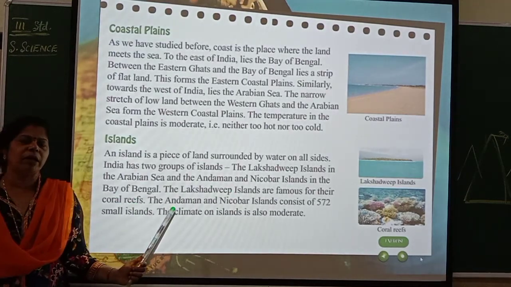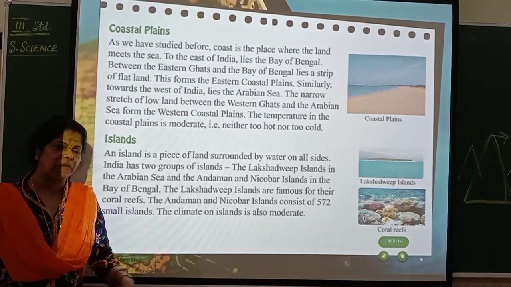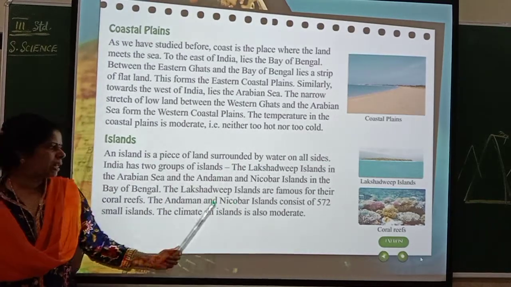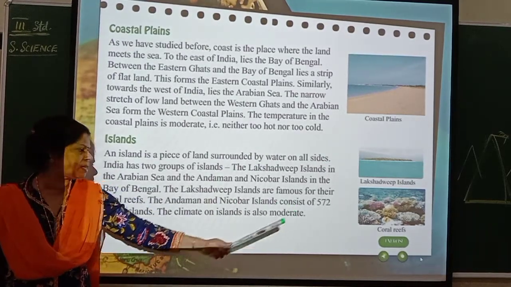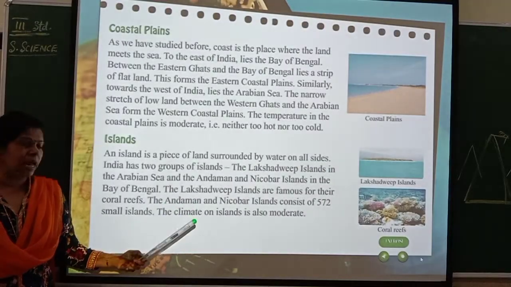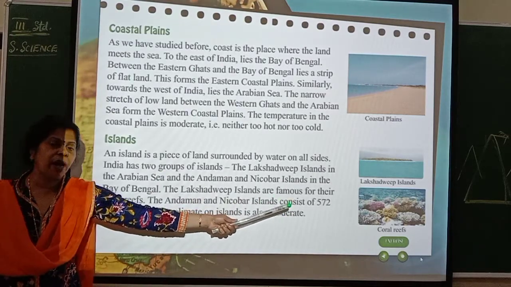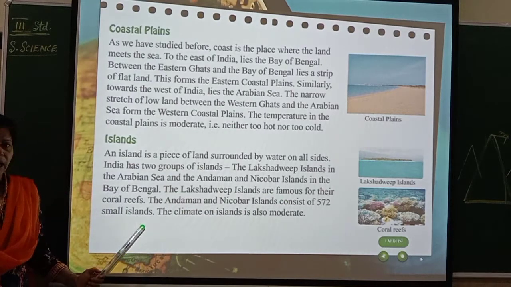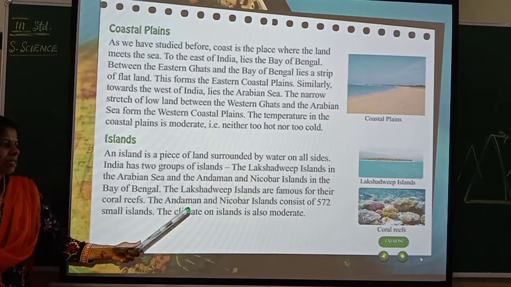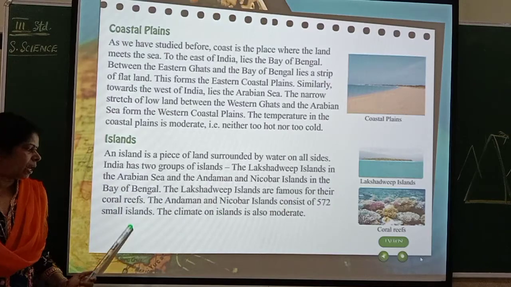You would have heard of Howdah, as they say in Kannada. All this you get from the coral reefs. The Howdah is nothing but a coral which you get from the coral reefs. The Andaman and Nicobar islands consist of 572 small islands. See, it is an island, and in that again there are so many small islands. 572 small islands are present in the Andaman and Nicobar islands, so totally we call it Andaman and Nicobar.